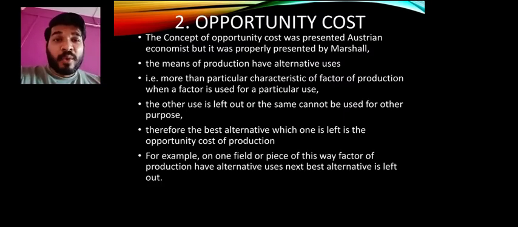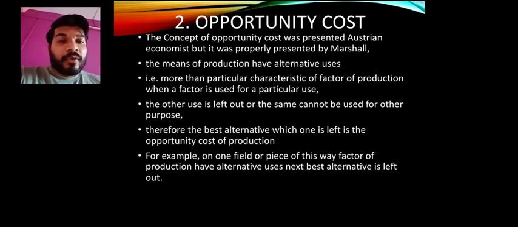To understand more clearly, I have so many examples. So let's go with one here. For example, one field or a piece of land, a factor of production. Suppose you have one farm and it has alternative uses, and the next best alternative use is left out. मतलब एक farm है, you are producing any crop, and you could grow another crop also, but you have chosen one crop, not the other crop which gives you more money. That becomes the opportunity cost. Every time the same thing happens.